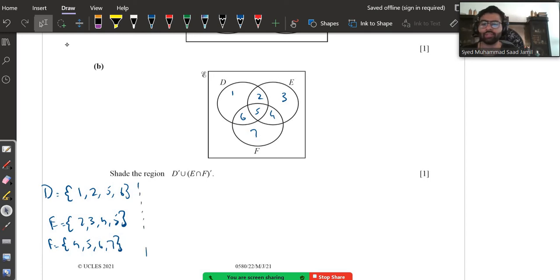Right? So first of all they are saying D complement. So let's find out D complement. The D complement means all the numbers in the universal set excluding D. So the numbers excluding D are 3, 4, 7.